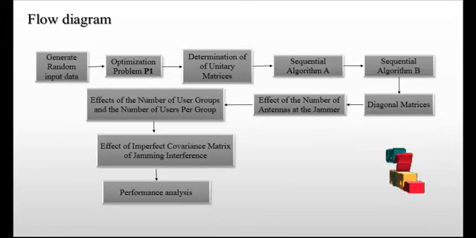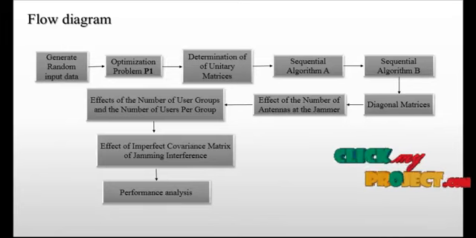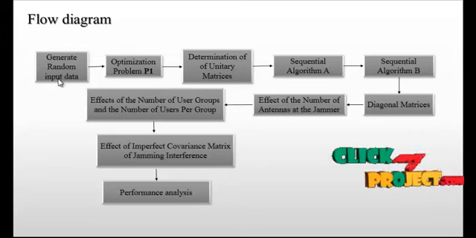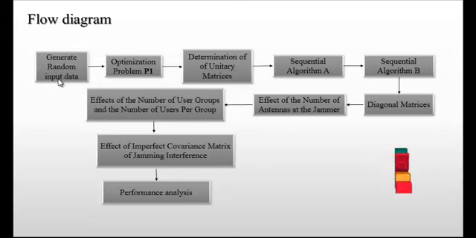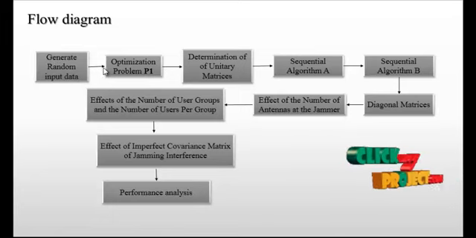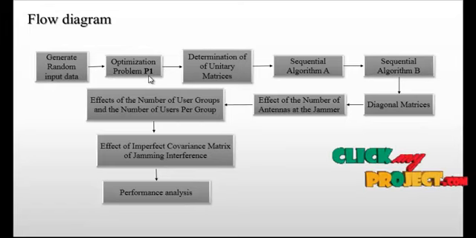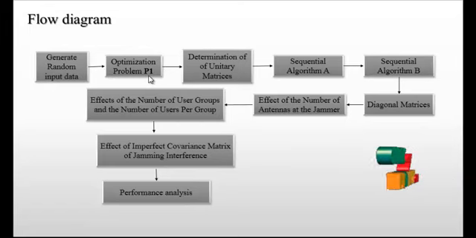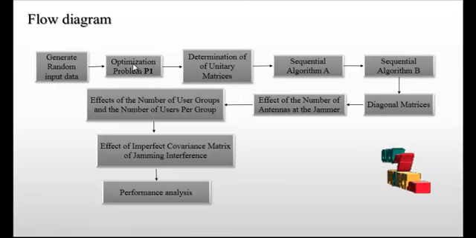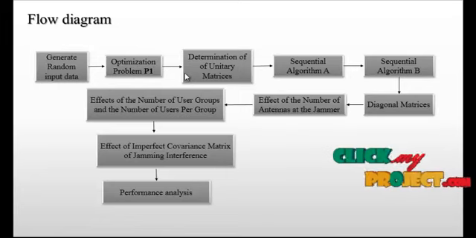Next we are going to discuss the workflow of the project. First we generate random input data for K users and N subcarriers. This block is given to the optimization problem P1. From it we find the sparse matrix, and this sparse matrix is used in the message passing technique of this block, which is one of the optimization techniques used for the determination of unity matrices.